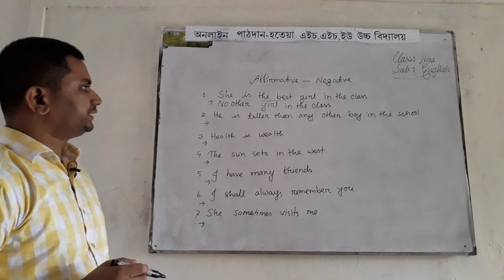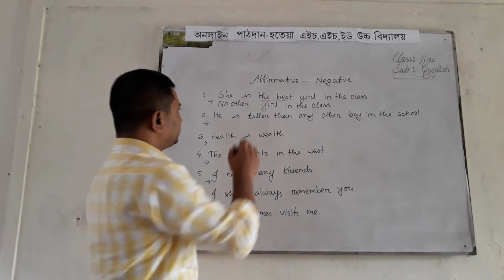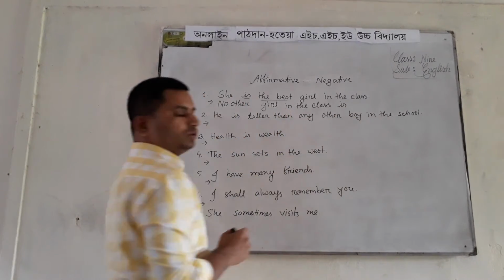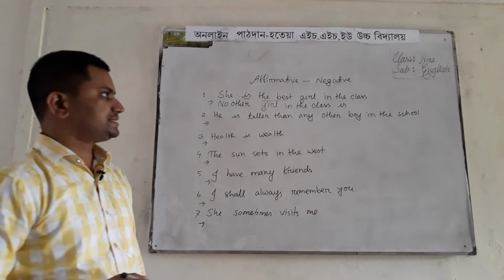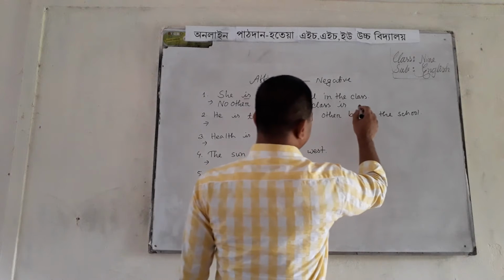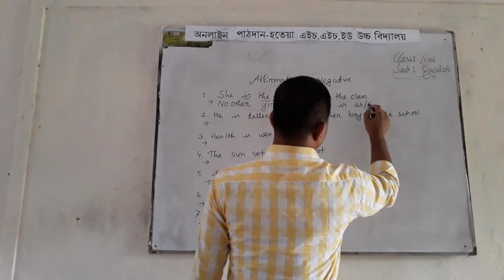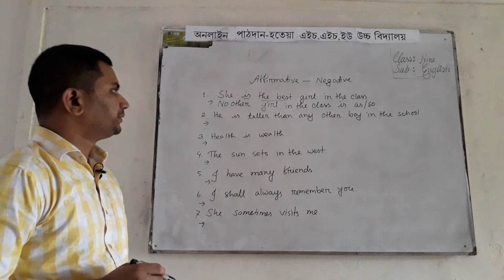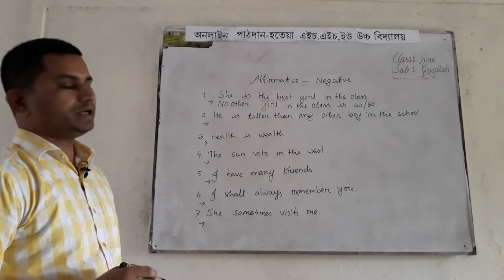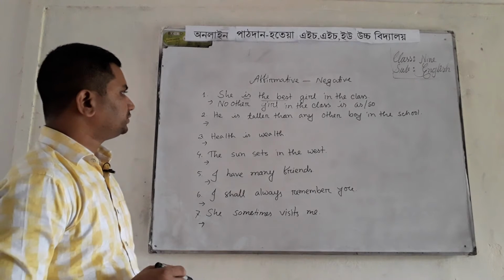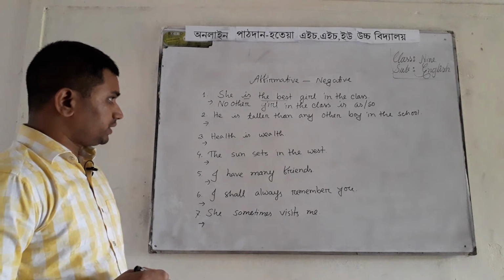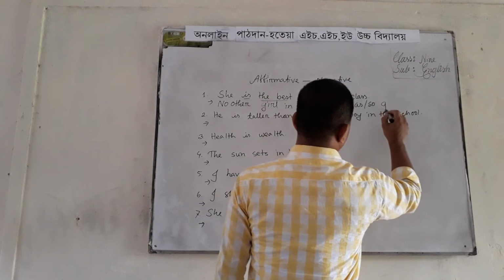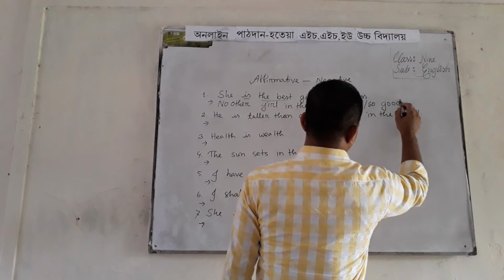Then we have to write the verb. Here is the verb, so I am writing is. Then we have to write as or so. Then we have to write the positive form of the superlative form. Here the positive form of best is good.